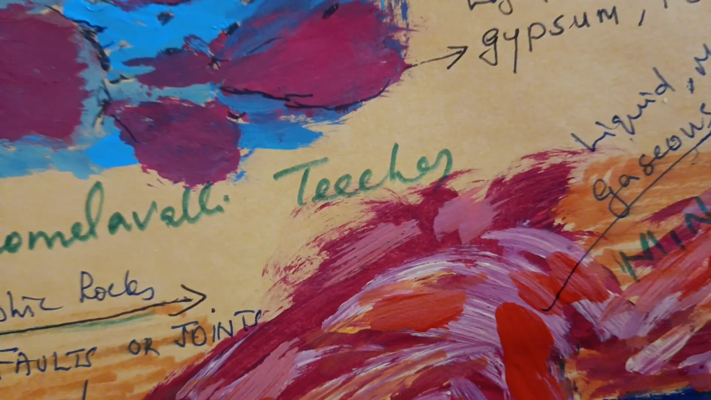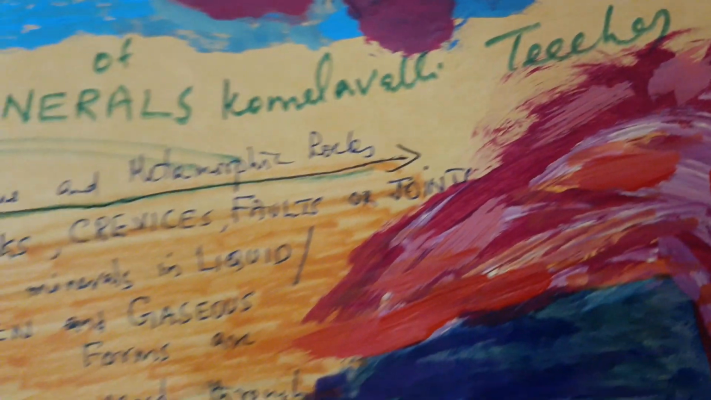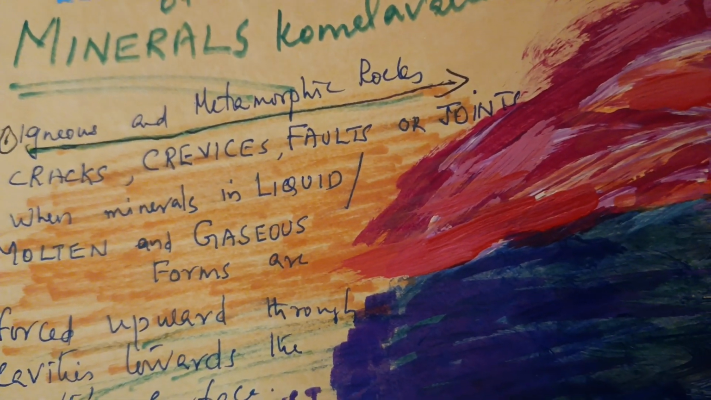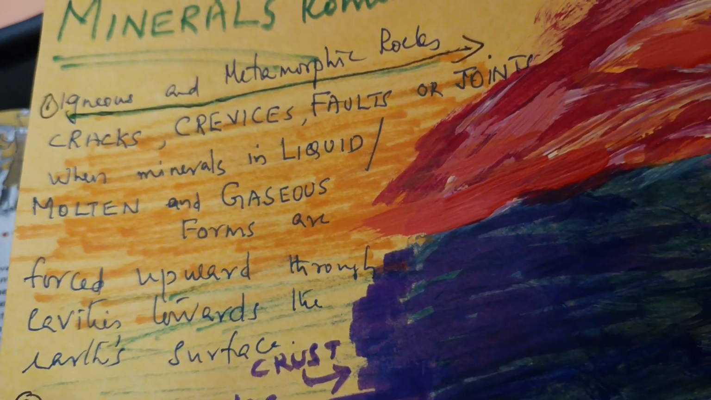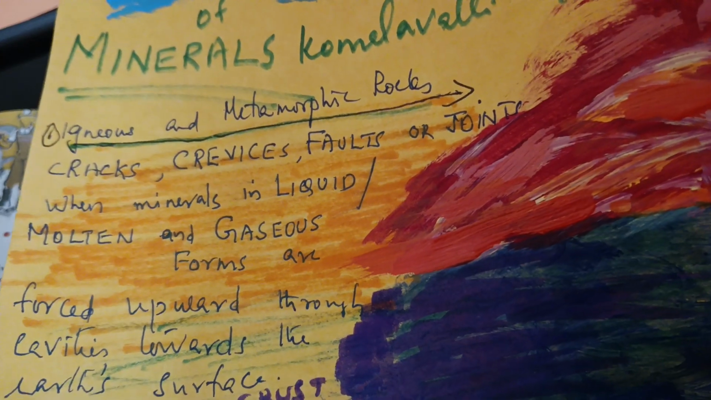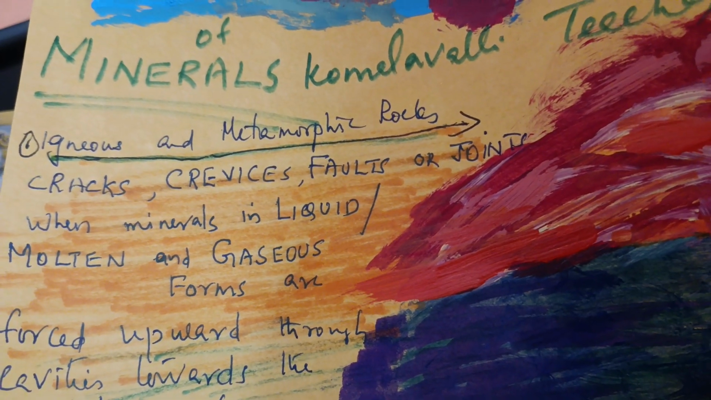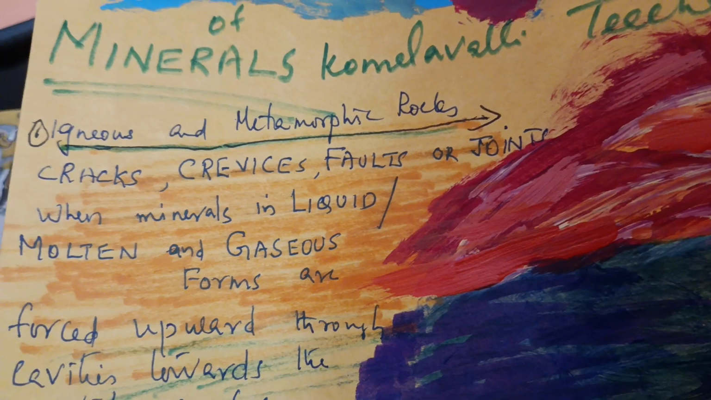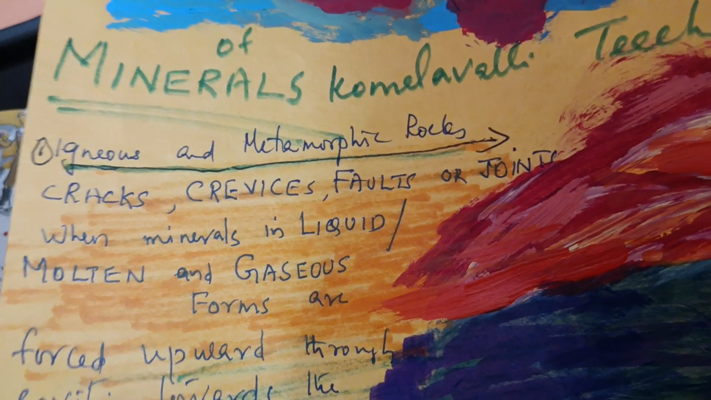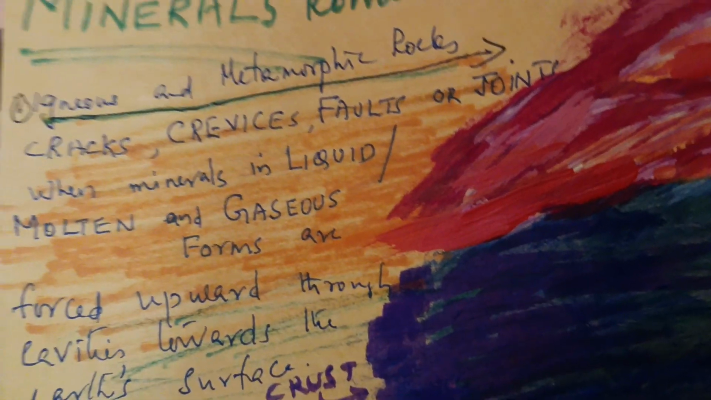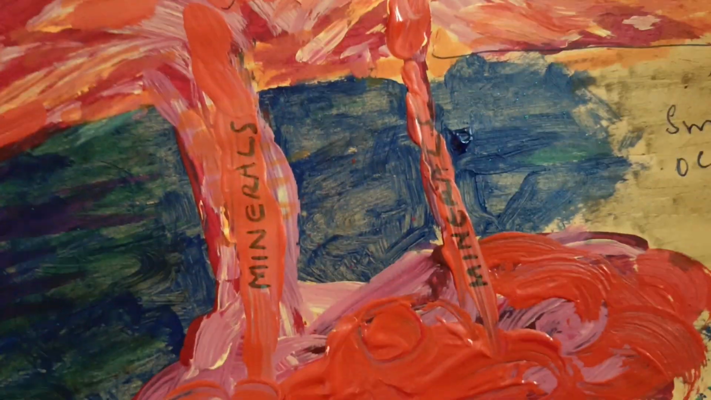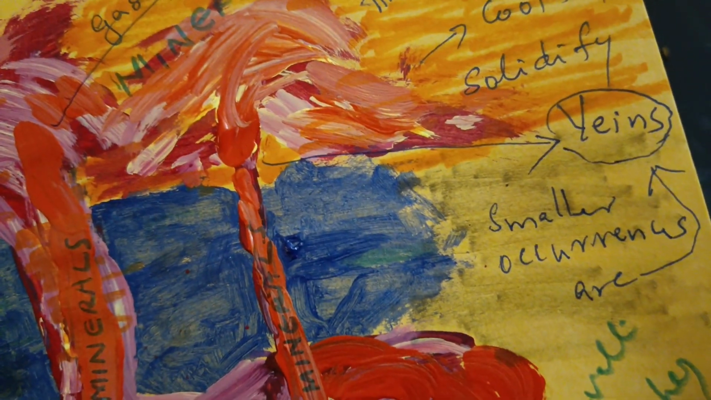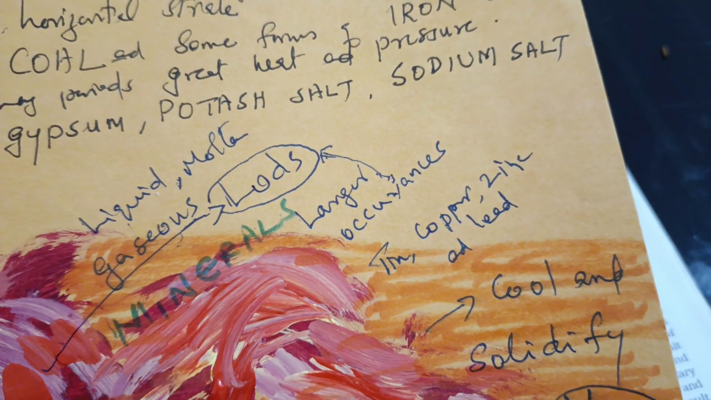Yes, it is explained: cracks, crevices, faults or joints. When minerals in liquid, molten and gaseous form come out, they are forced upward through cavities towards the earth's surface. That is igneous and metamorphic rocks. When these rocks are formed, there are small openings or faults, and you can see these are the openings. Large openings are lodes, and small openings are known as veins.